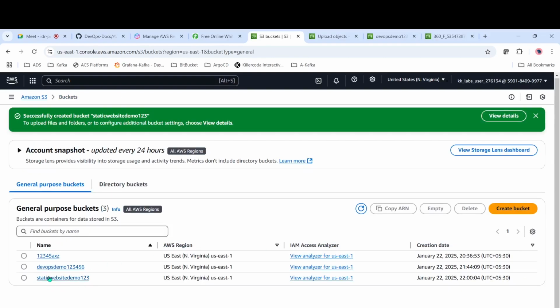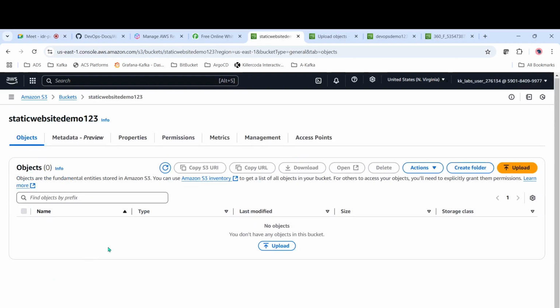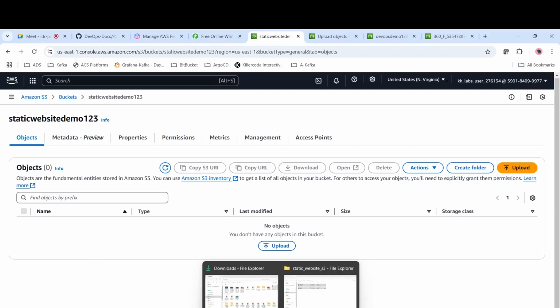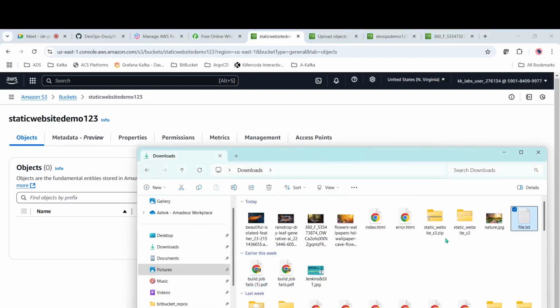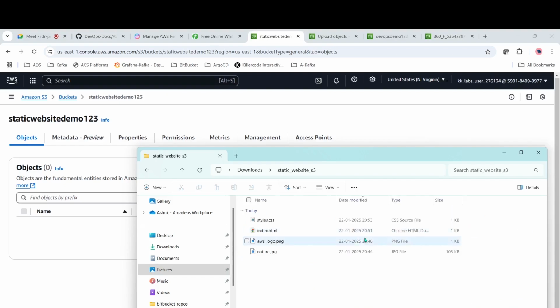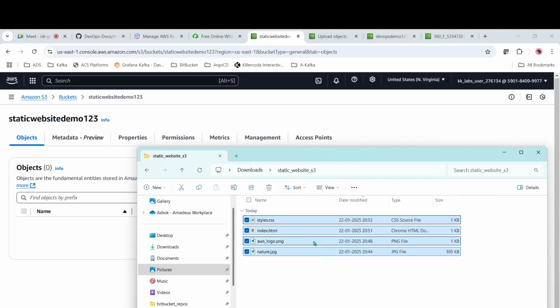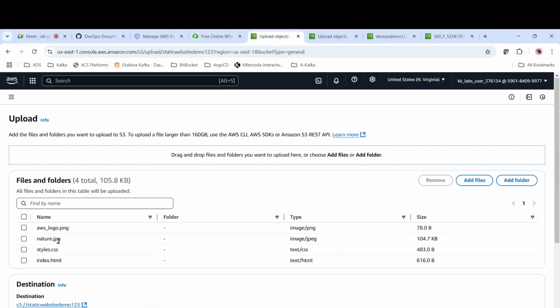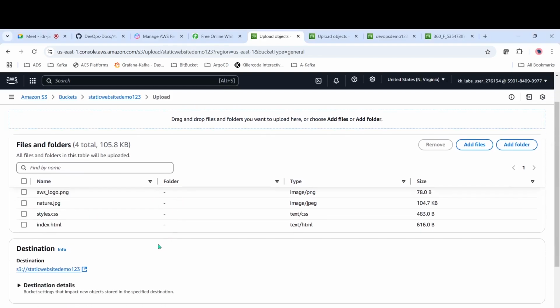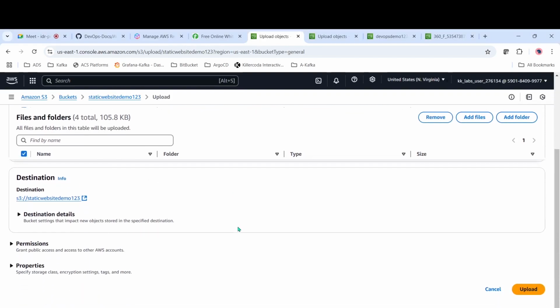Okay, so we have created one bucket, and we have enabled public access as well. Now let's come here. I have created some files, index.html and error.html. I'll just copy these, or else we have the static files, and paste them here. These are some static website files. Just select them and then upload.